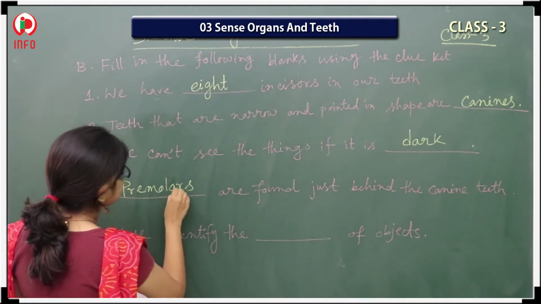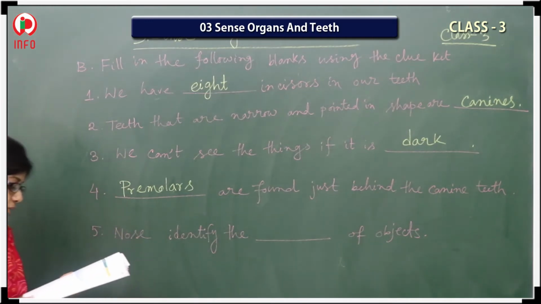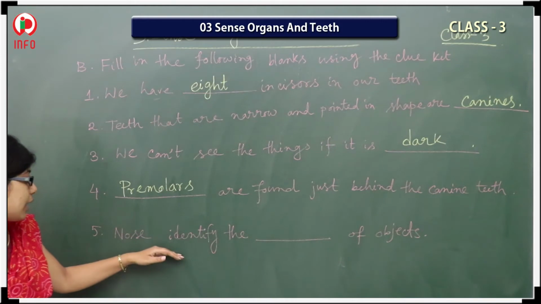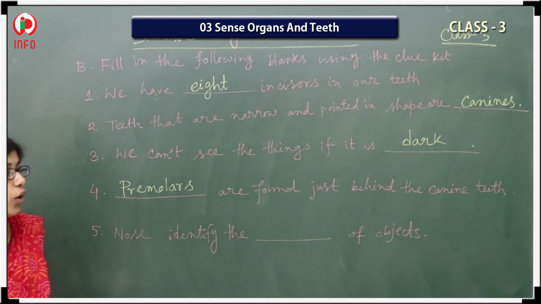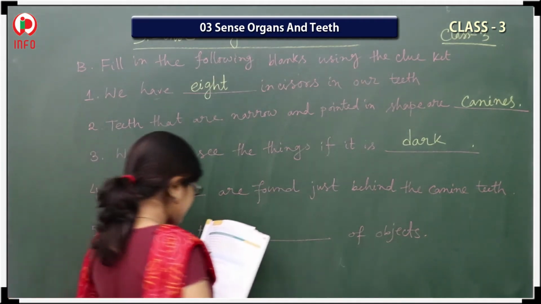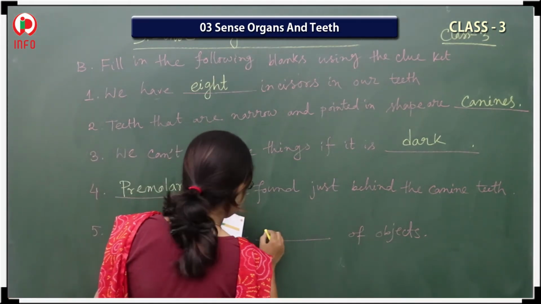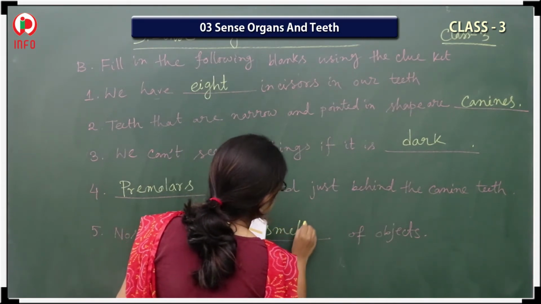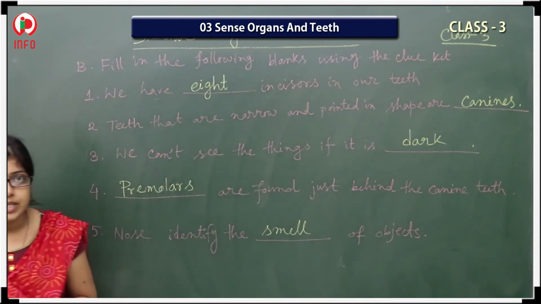Is it premolars? Next one, fifth one. Nose identifies the dash of objects. So what should be the answer? Smell. Because only the smell is remaining. That one is left. S-M-E-L-L. Smell of objects.